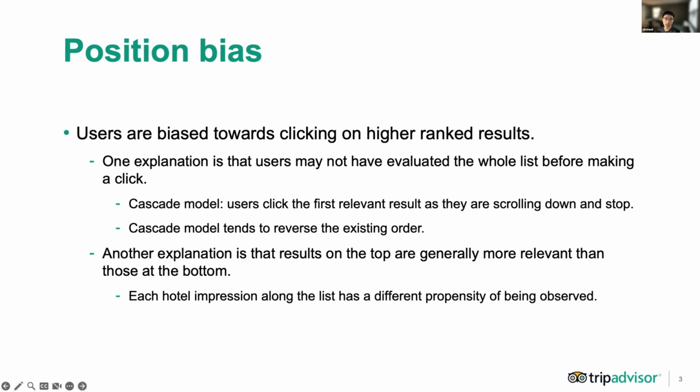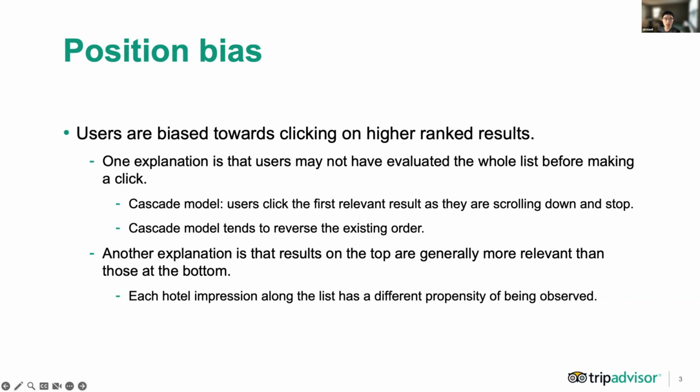One example is a cascade model, which assumes that users sequentially view the results from top to bottom, and they will click on the first relevant result as they are scrolling down and stop. However, it has been argued that this cascade model is biased and will lead to a ranking model that tend to reverse the existing order.